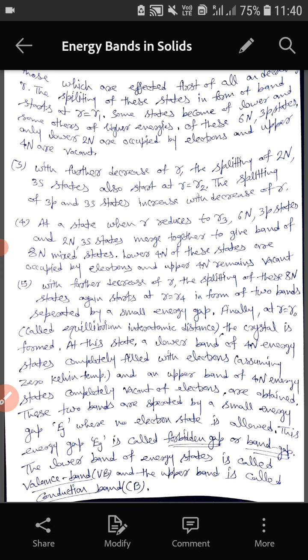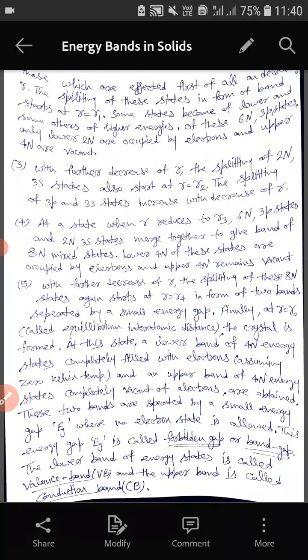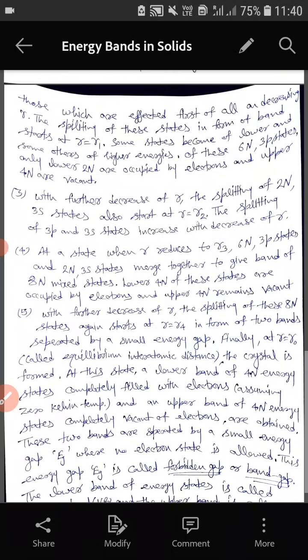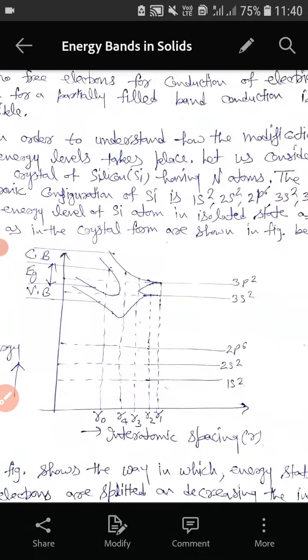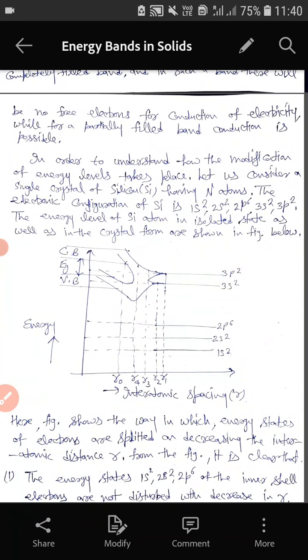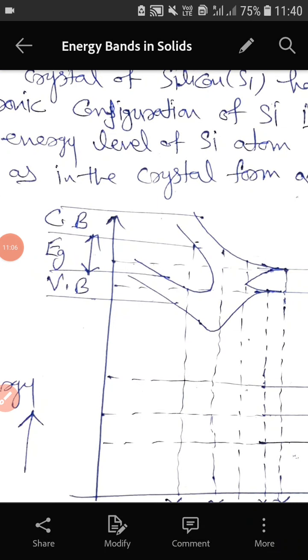The lower band is called the valence band, which is completely filled by electrons, and the upper band is called the conduction band, which is completely empty at 0 Kelvin. So this is how the energy band is formed in a solid. Here you can see this band is the valence band and the upper band is the conduction band, separated by the band gap Eg.